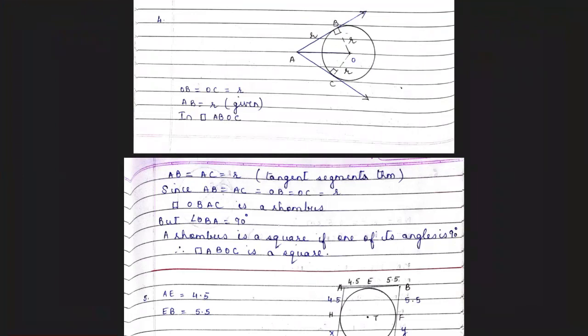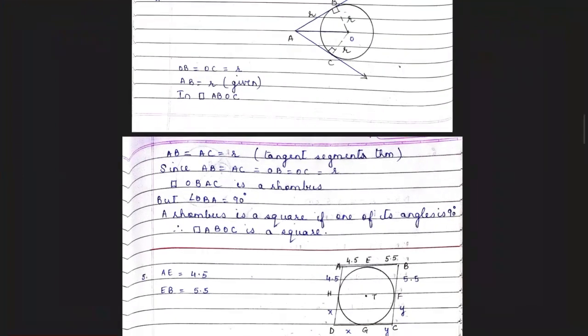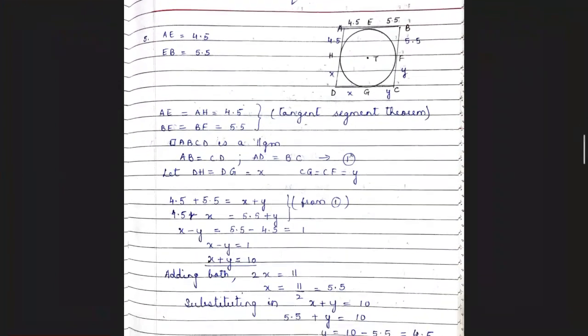But angle OBA is 90 degrees. Why? By tangent segment theorem. And therefore, a rhombus is a square if one of its angles is 90 degrees. Therefore, quadrilateral ABOC is a square. Okay. So that's how the question has to be done.